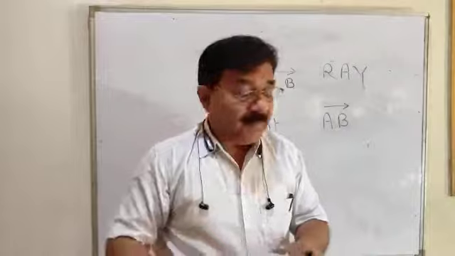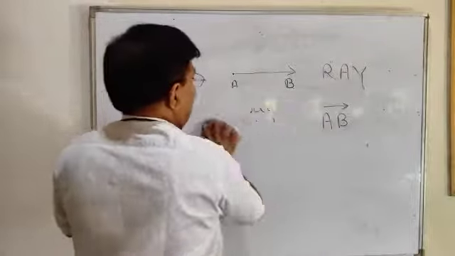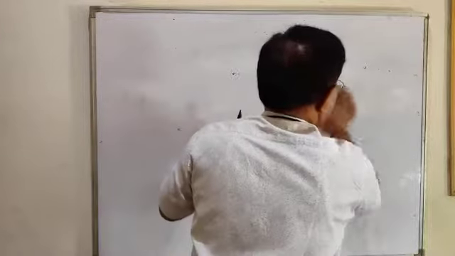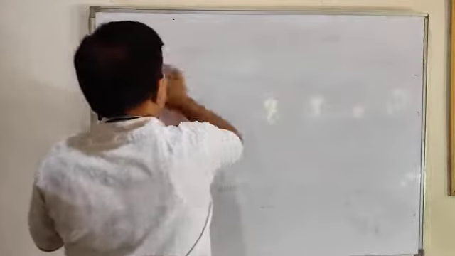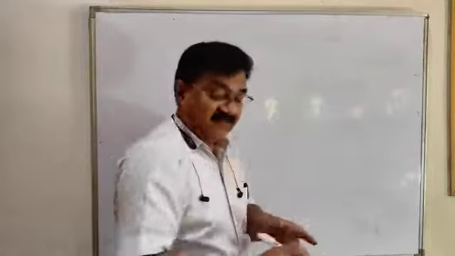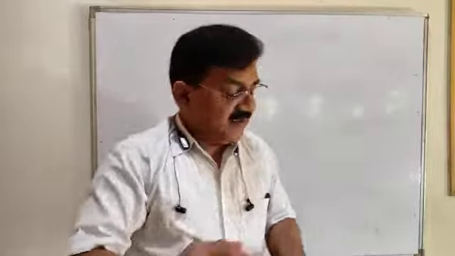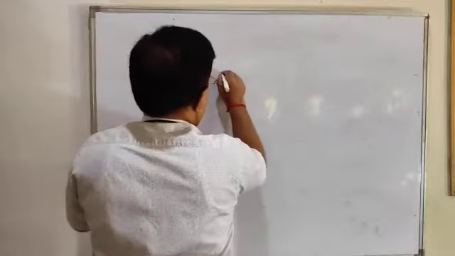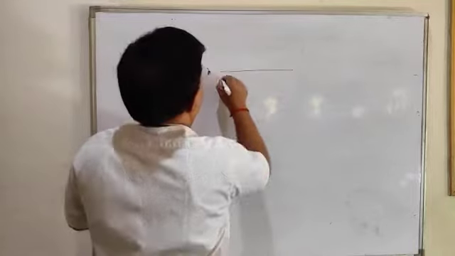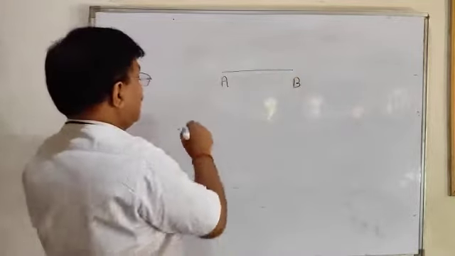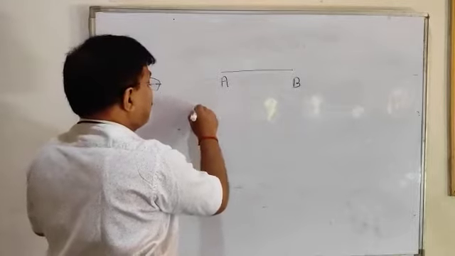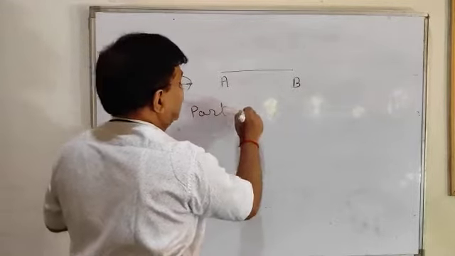Now next part let us discuss, and that is the line segment. See here, I have written A, B. What is this? It is part of a line.